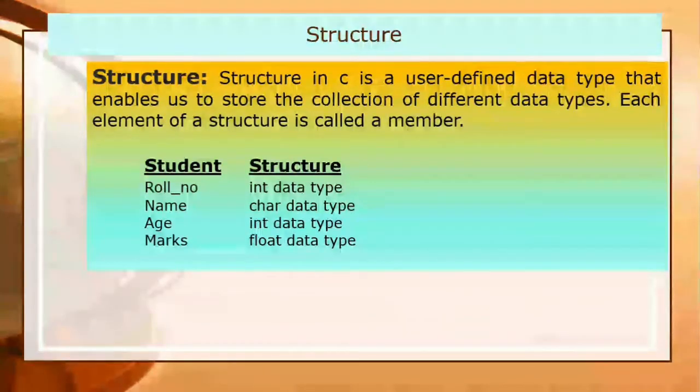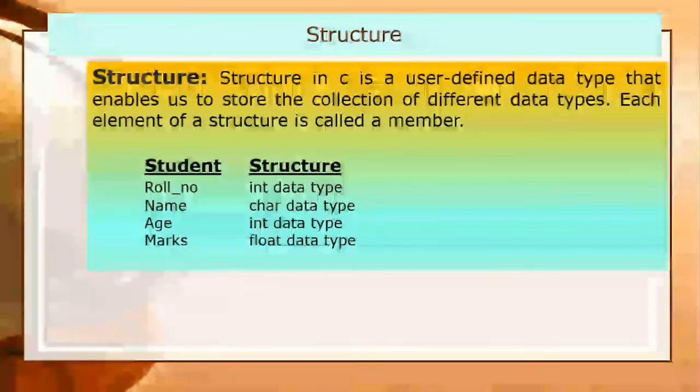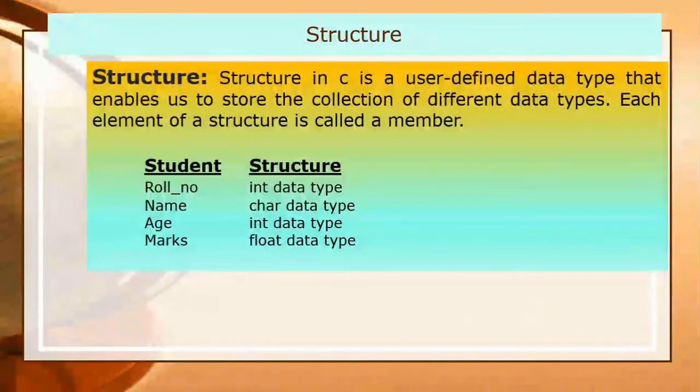Here you can see the information about students, that is, roll number, name, age and marks. Suppose you want to store similar type of data, then we use arrays. But suppose you want to store information about students which consists of different types of data: roll number may be integer type, name may be character type, age must be integer type, and marks will be float type.